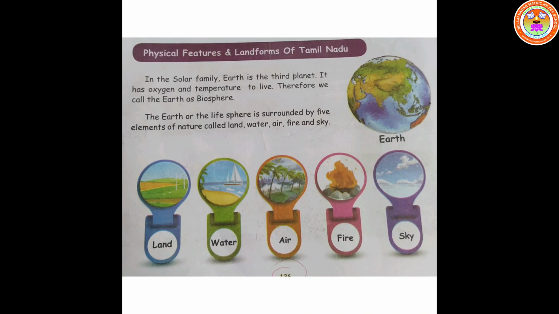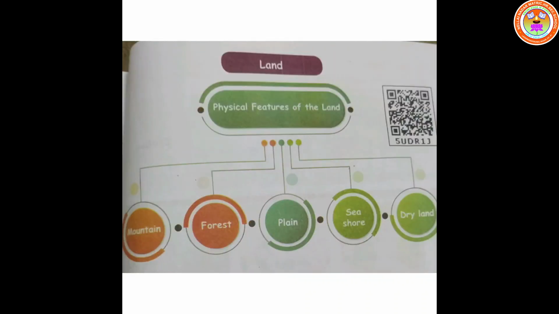The earth is surrounded by 5 elements of nature called land, water, air, fire and sky. Land's physical features are mountain, forest, plain, seashore and dry land.